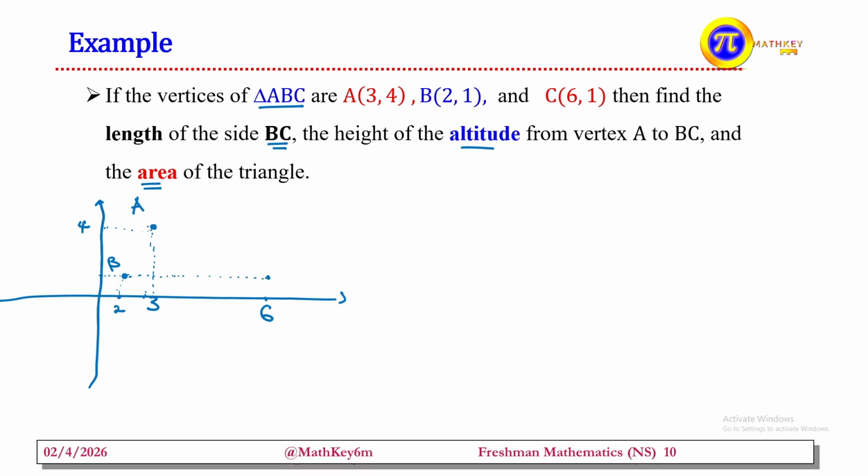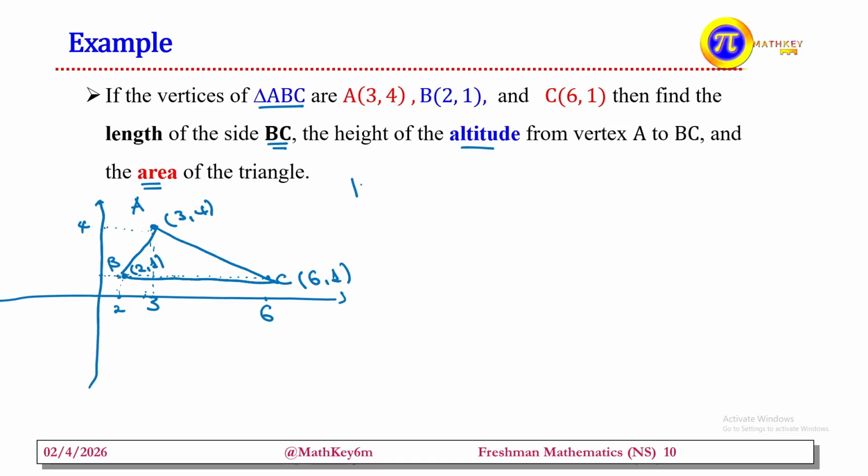When we sketch and join these, this is C. Join them, and it looks like this. Our triangle looks like this. This is A, which is (3, 4). Our B is here at 2. Our C is (6, 1). So what we are asked for is the distance between B and C, or BC.